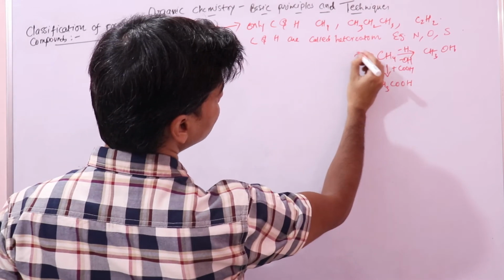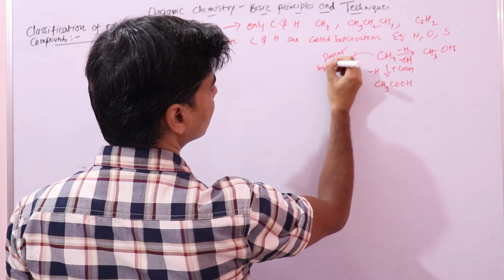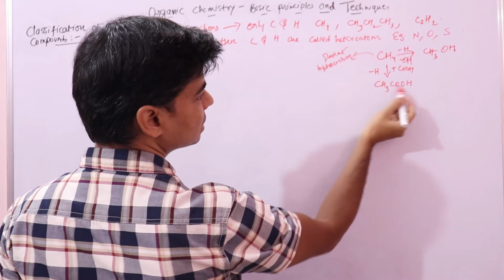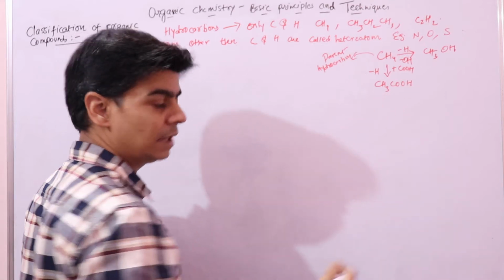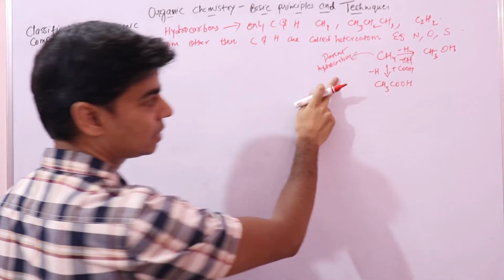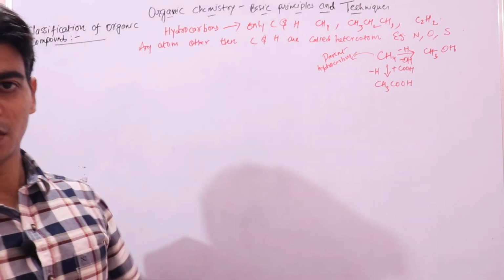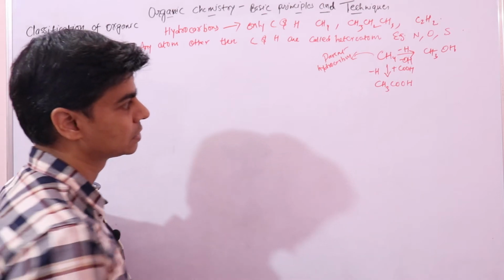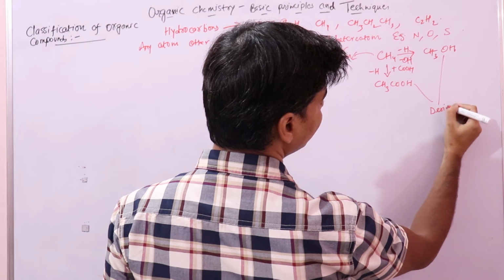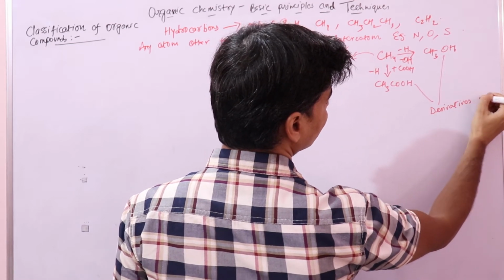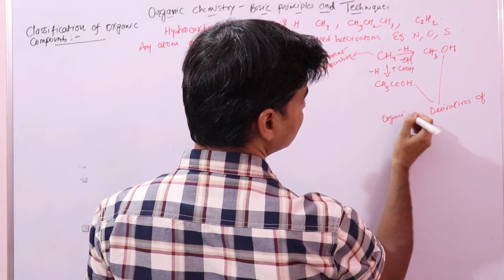Here methane is a parent hydrocarbon, and methanol and acetic acid are derived from this parent hydrocarbon. These compounds are known as derivatives of methane, or derived hydrocarbons.